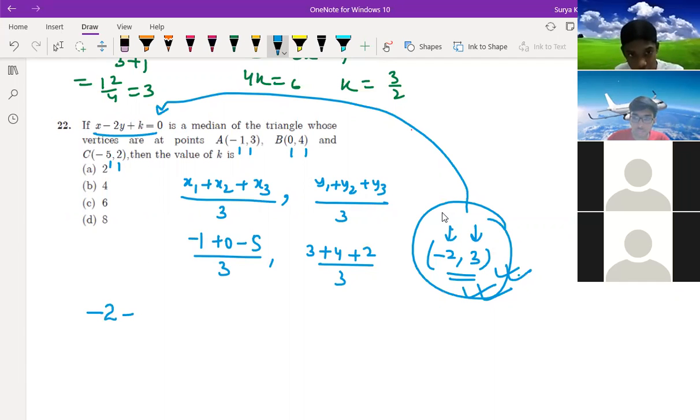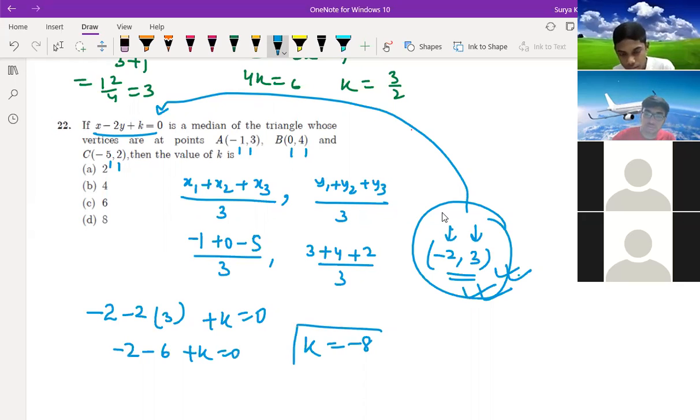-2 into 3 plus k should be equal to 0. Understood? So here -2 minus 6 plus k is equal to 0. So k is equal to -8. In that way, this x and y should satisfy this equation because this is the only median of the triangle. It's clear, Rasul? Yes, sir, I got it.